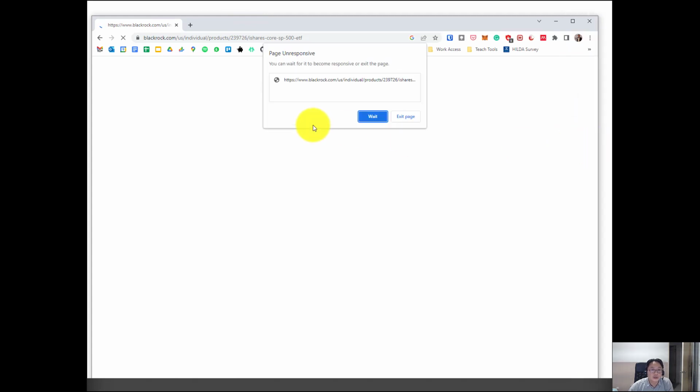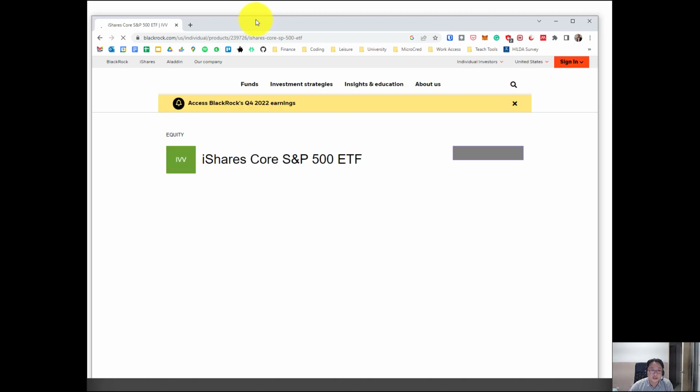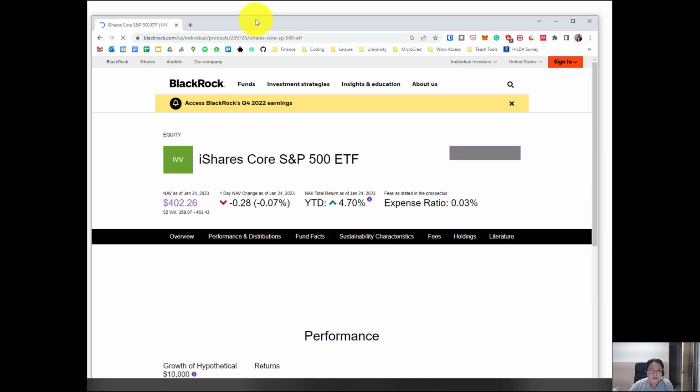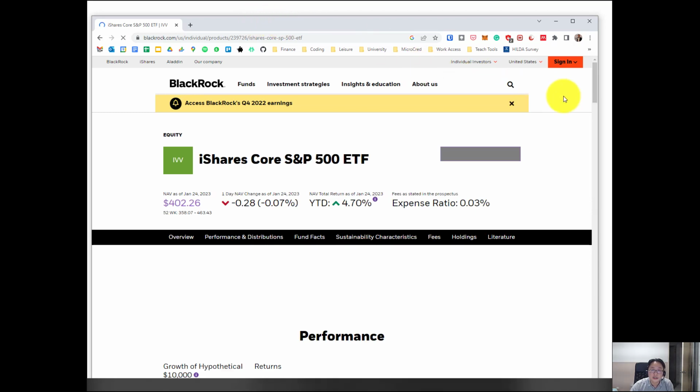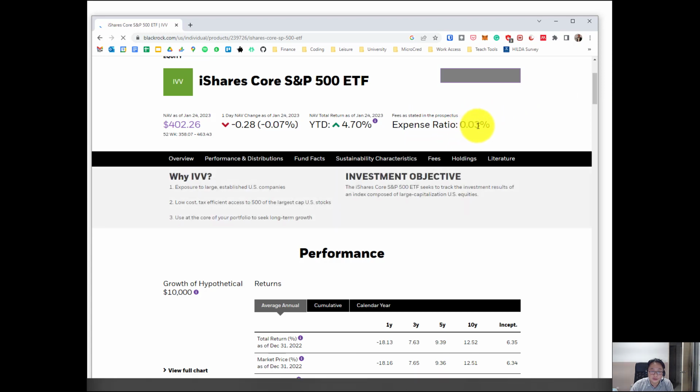So we've seen a huge growth in index funds. That's because we have a lot more people who look into financial theory, and they realize that theoretically, most hedge funds or fund managers are unable to beat the market portfolio in the long run. Theoretically, it is the most efficient optimal portfolio to purchase. Therefore, the expense ratio of the iShares 500 ETF is very, very low compared to other funds.